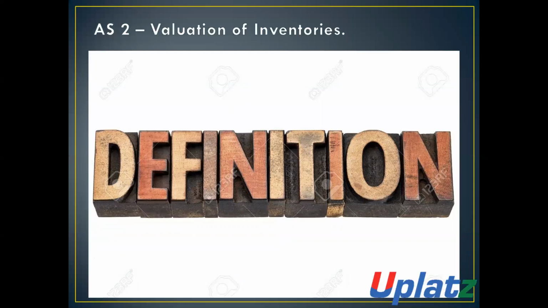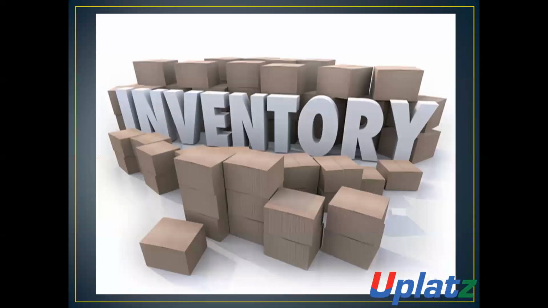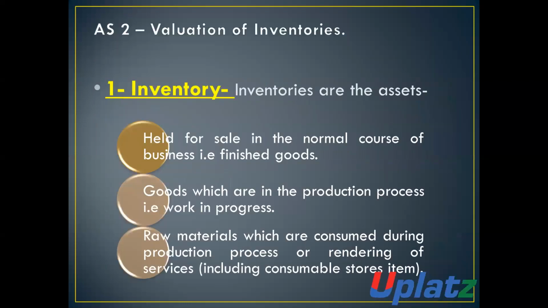Now we will discuss definitions. Number 8, inventory. What is the meaning of inventory? Inventory are the assets which are held in the business for sale in the normal course of business. That is, inventory are those assets which are held by the business for the purpose of sale in the normal course of business. That is finished goods.